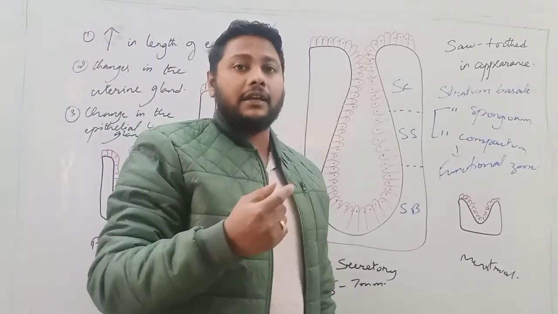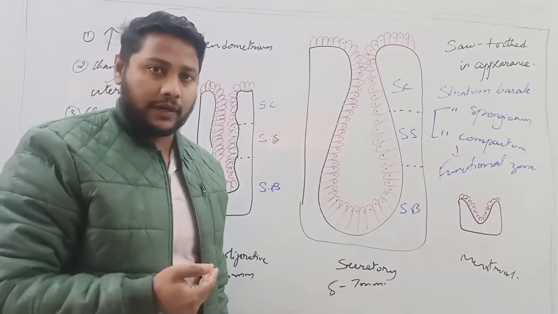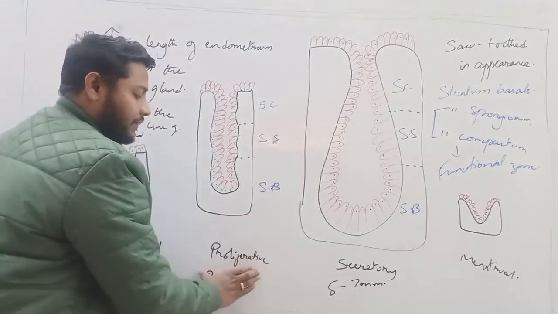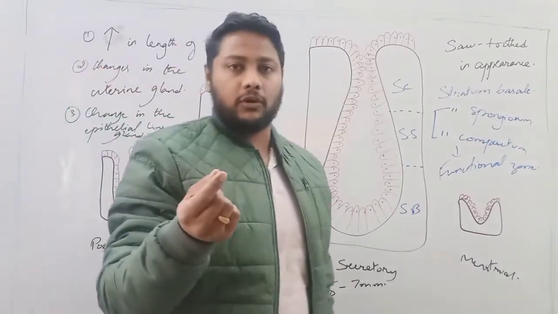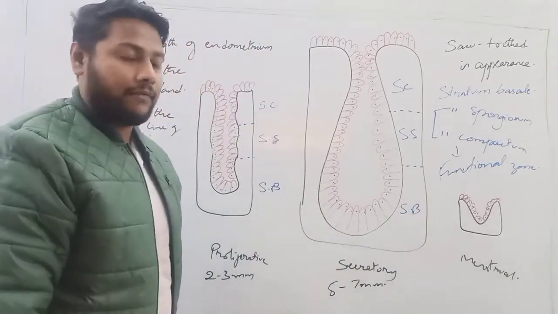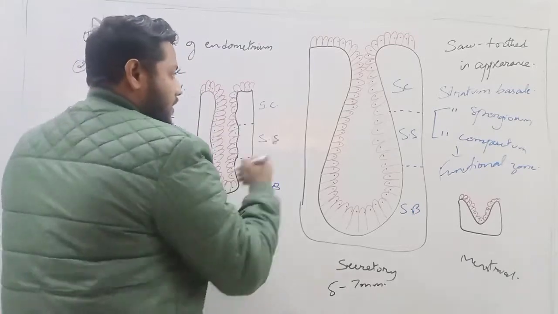It is very thick and very edematous because of the fluid content released by the uterine gland, and it is also very much vascular. Now in the proliferative phase, the arterial supply was there, but the arteries were very small to start with. When the menstrual cycle is in the secretory phase, the arteries become very tortuous, while a few arteries remain short.